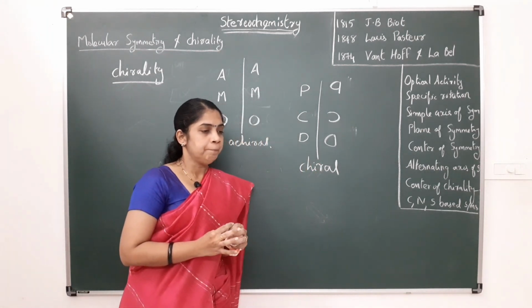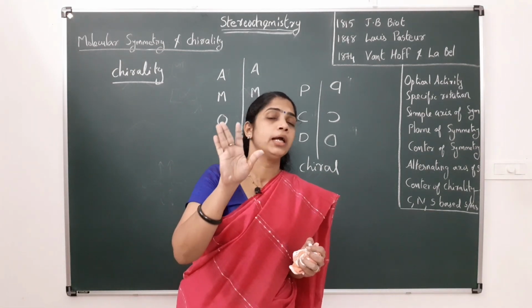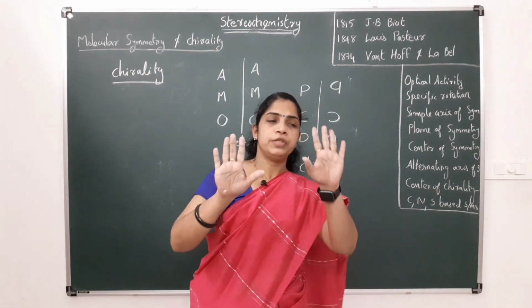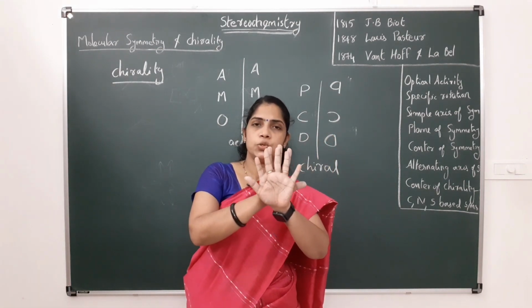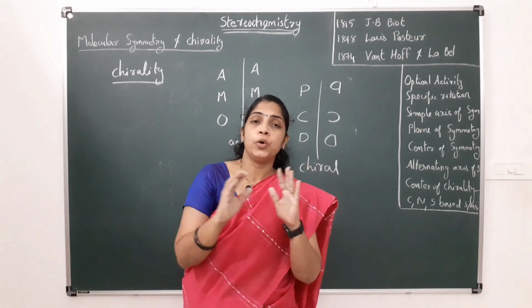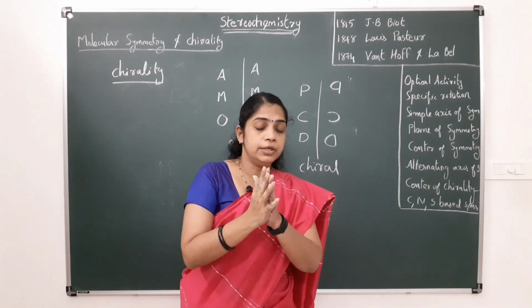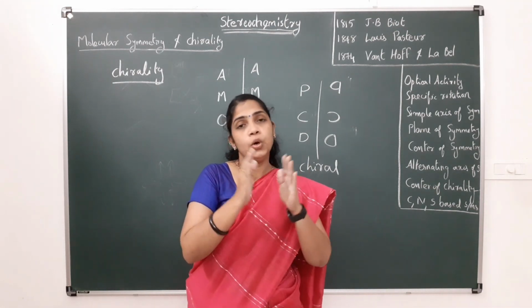Similarly, our hand is an example of a chiral object. This is a mirror image of this hand, and they are not superimposable on each other. If we try to superimpose, it can superimpose, but features like the nail may not match.